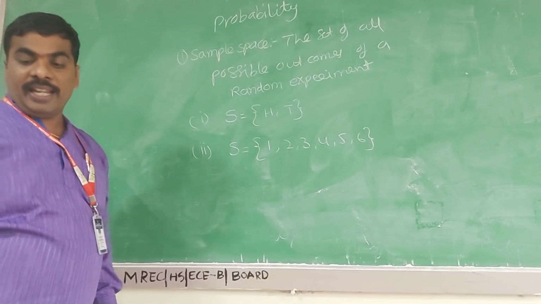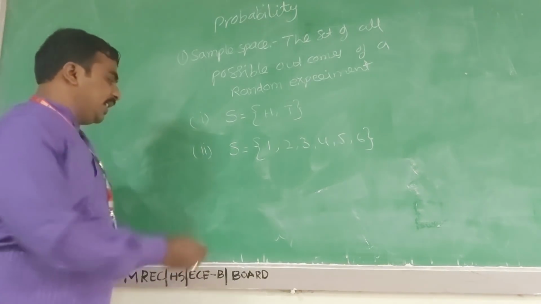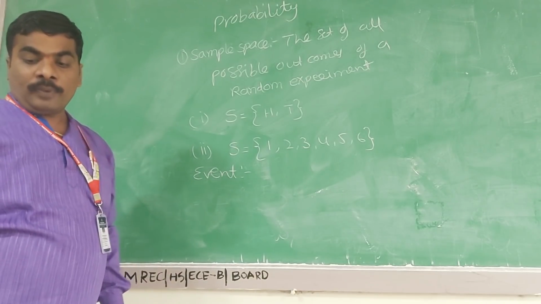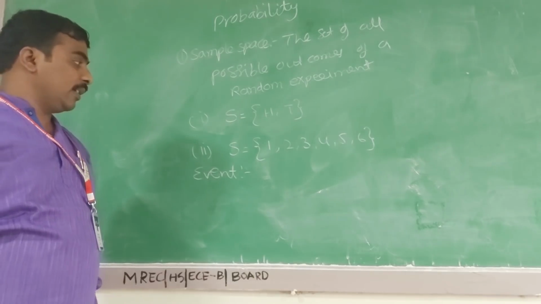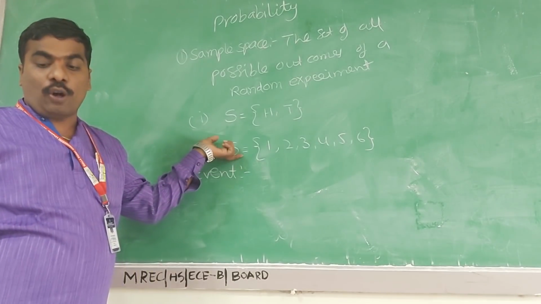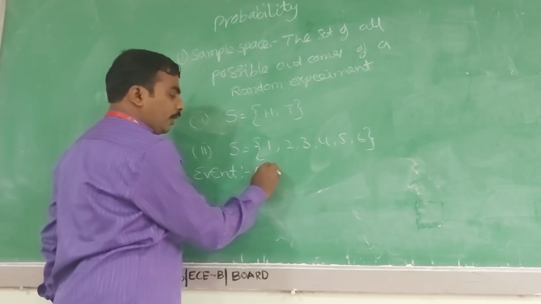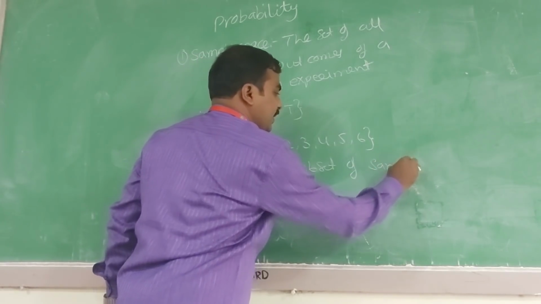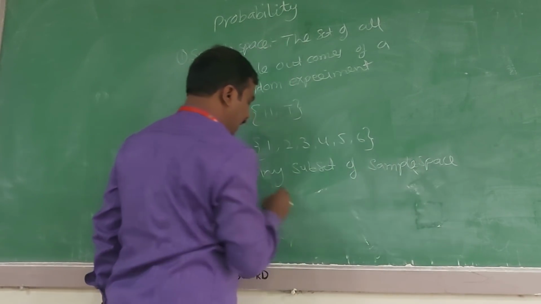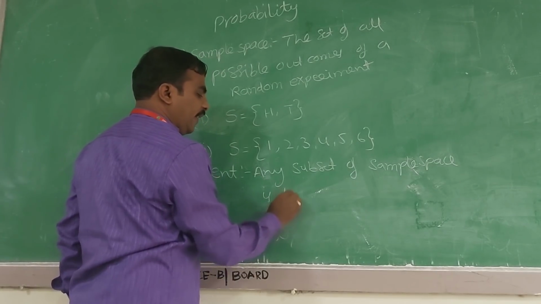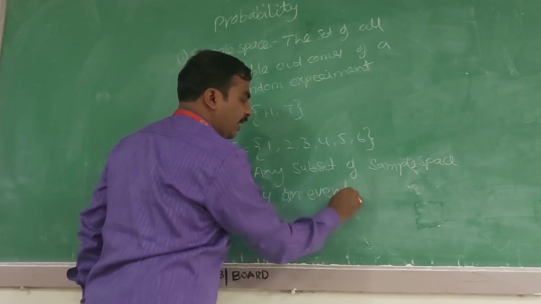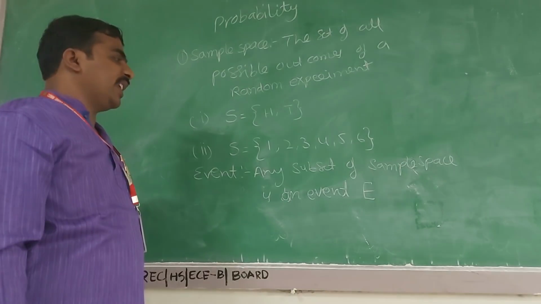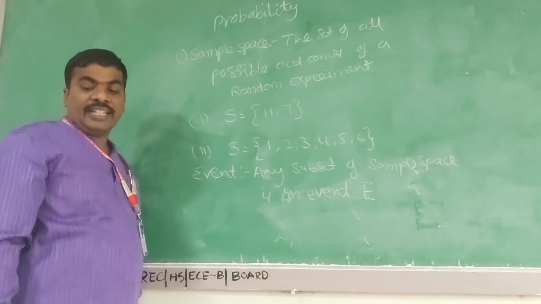The next definition is event. Event means any subset of a sample space. A subset of a sample space is called an event. Any subset of a sample space is an event, and it is denoted by capital E.